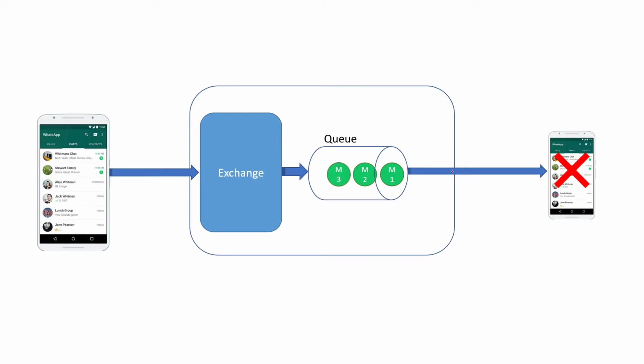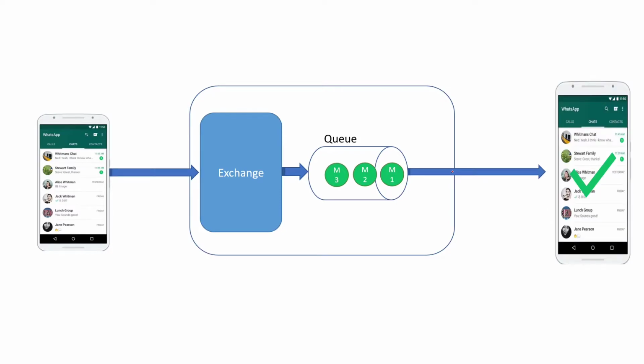Notice that here user 1 is sending messages to user 2, so it is not worrying about whether the message is delivered or not. Now when user 2 comes back online, these messages will be delivered to user 2 in first in, first out order. It is the responsibility of the messaging queue to deliver these messages to user 2. In this way, user 1 is decoupled from user 2. There is no direct coupling between these two. So this is how the messaging queue works.